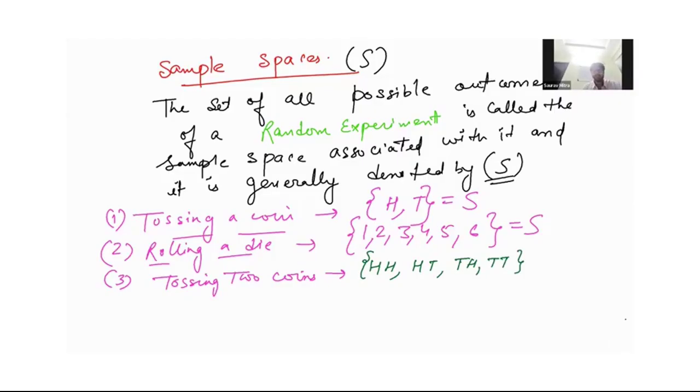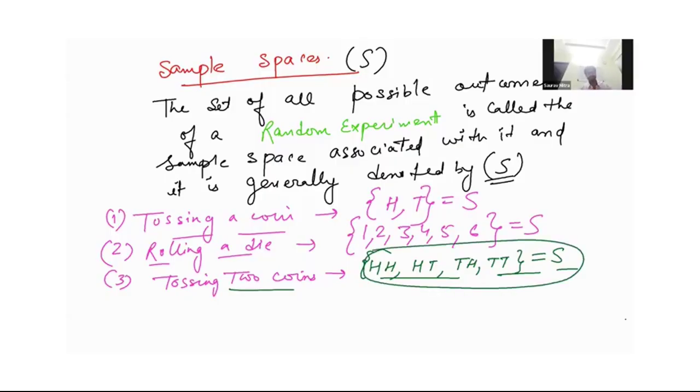Okay, so if I club all these outcomes in a curly bracket, this will be my sample space. This will give my sample space for which experiment? Tossing of 2 coins. Okay, clear? In this way we can create our sample space. Total outcomes, now club this in a curly bracket. This will give you the representation of a sample space.